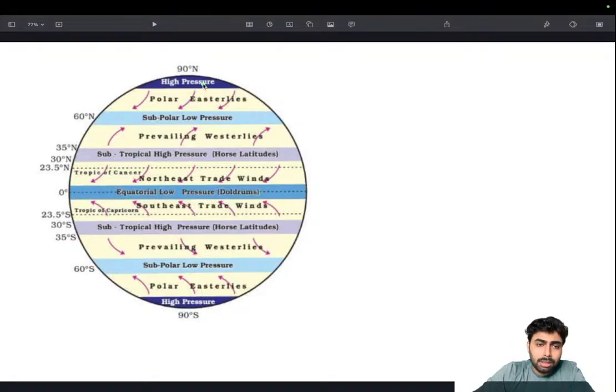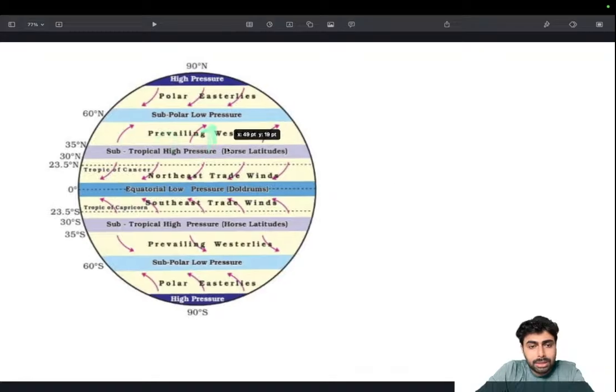So winds blow from high pressure to low pressure, that pressure gradient. So here it forms easterlies. It's normally in this direction, but due to the Coriolis force, there is a curvature to that. And then here it is flowing in this direction. Actually, it should be perpendicular only, but due to the Coriolis effect, it bends slightly towards the east. So here also it should be in this direction, but it flows from here.